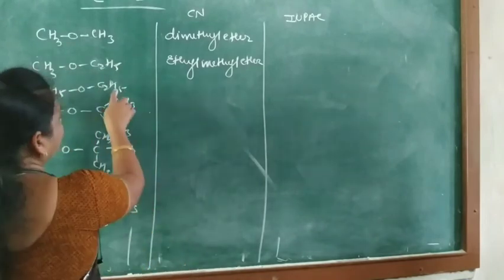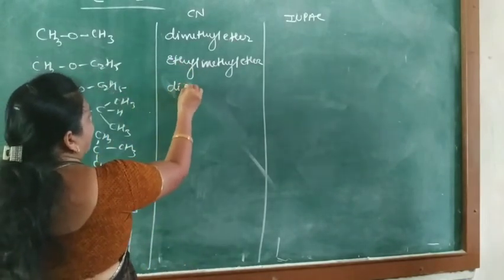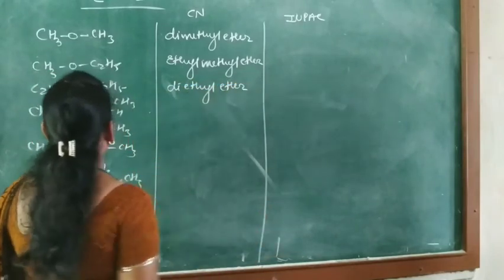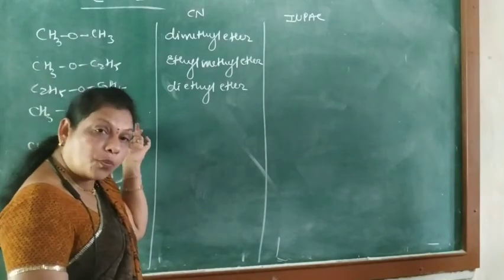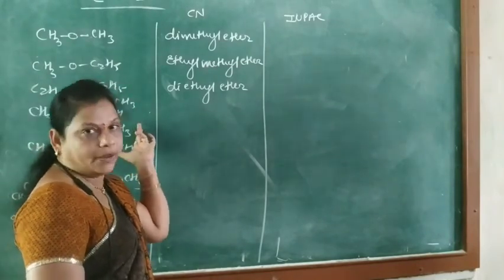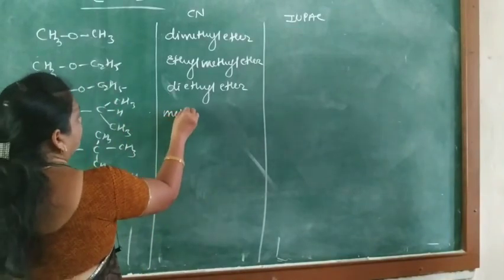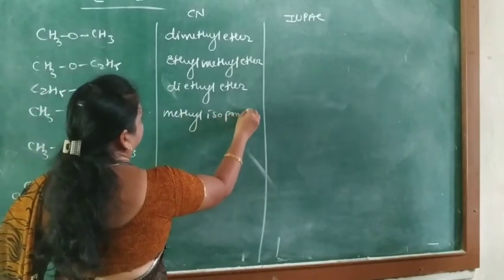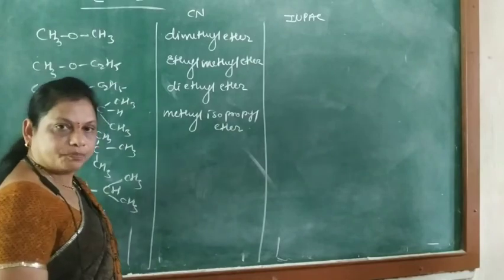Next one, here 2 ethyl groups are there, so it is diethyl ether. Next one, here methyl and this is isopropyl, or it is called secondary propyl. So here methyl isopropyl ether.